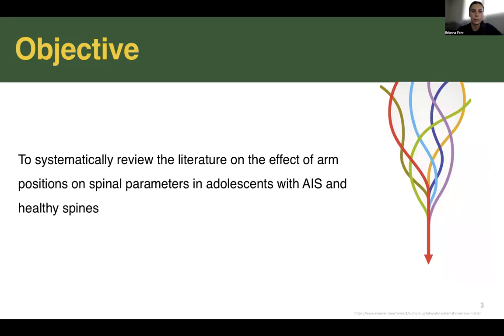The purpose of the study was to systematically review the literature on the effect of arm positions on spinal parameters in adolescents with AIS and healthy spines. The effect on sagittal parameters was our primary objective.